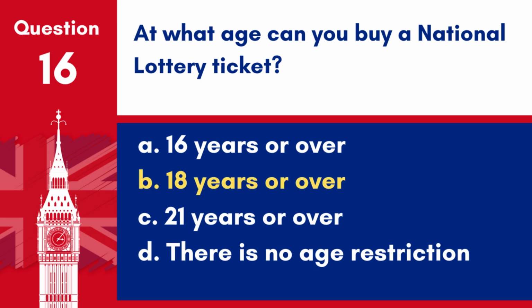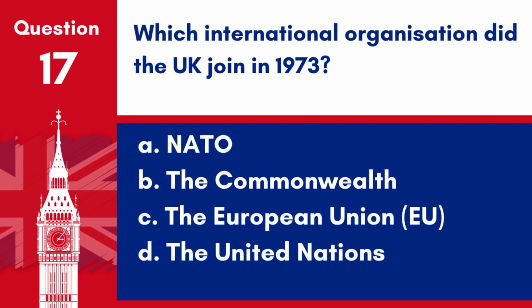Answer. B. 18 years or over. You have to be aged 18 or over to buy a national lottery ticket in the UK. Question 17. Which international organisation did the UK join in 1973?